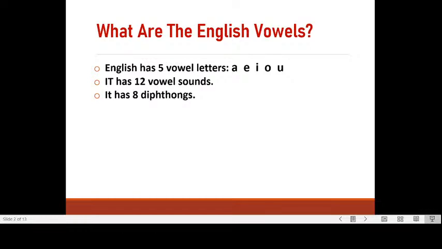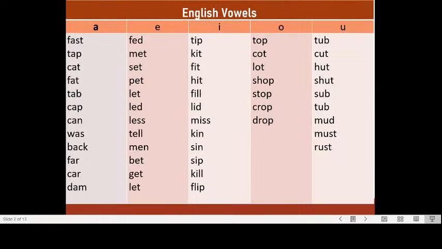The following examples will show what I mean by the 12 sounds and the 8 diphthongs. The 8 diphthongs might be in the next lecture. Okay, now here I have a table with words, and each column has words that illustrate one vowel.